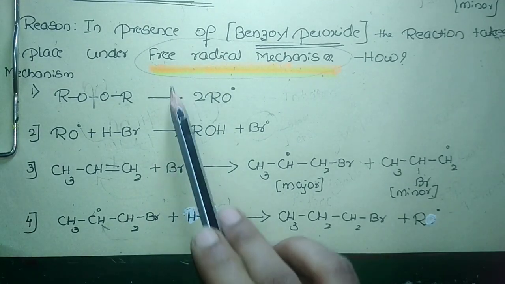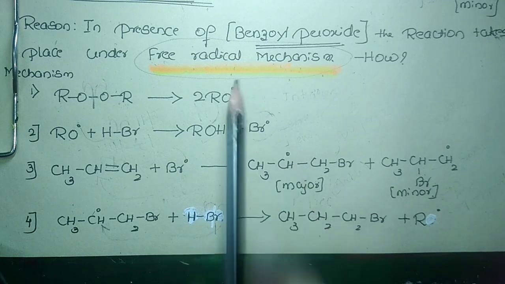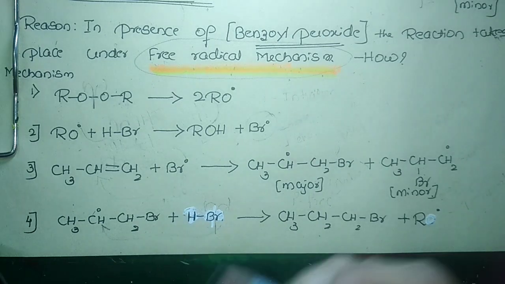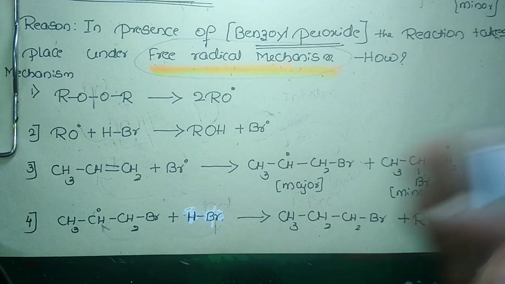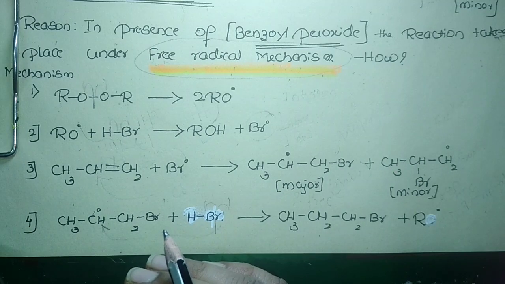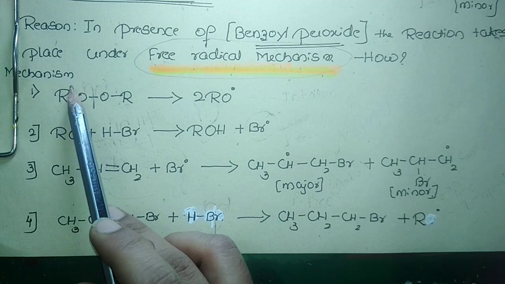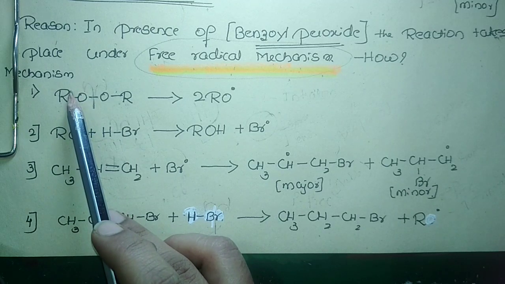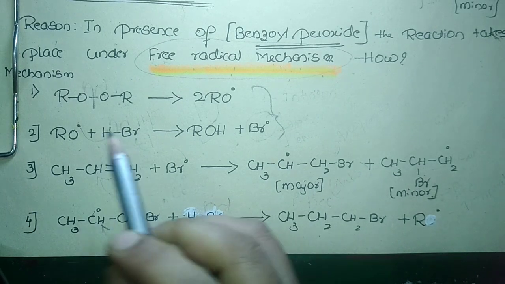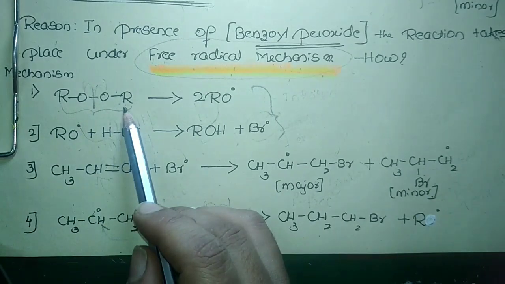When it comes to the free radical mechanism, it involves three steps. One is the initiation step, one is the propagation, which continues the chain, and the third is the termination, which stops the reaction. Here I have written the mechanism. What happens in the initiation step? These two are the initiation steps here. This is a general representation I have taken for the peroxide.